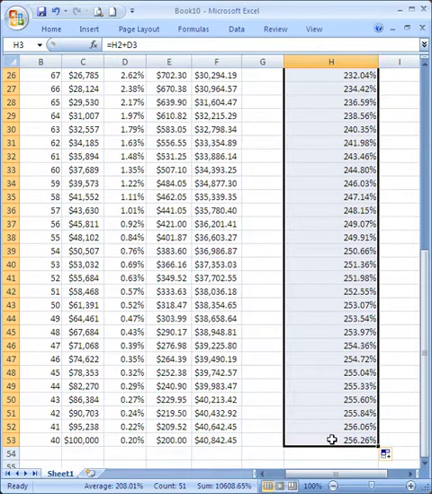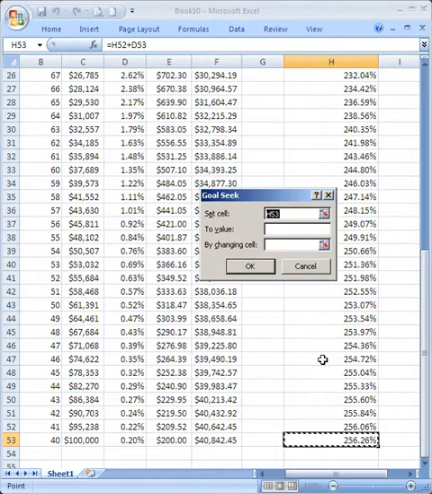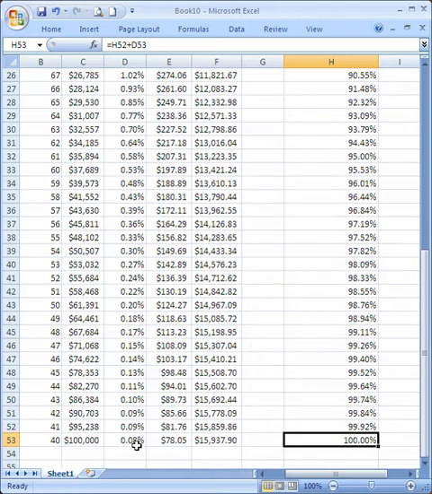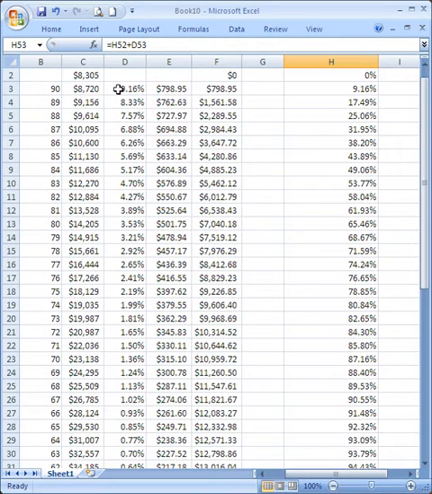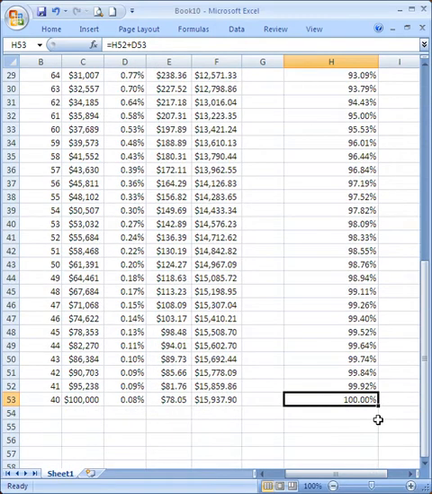Let's fix the problem using goal-seek. We'd like this value here to be 100%, and we'll get it by changing this value down here. There. Now we have a starting value that, if it increases 10% each year, gives a chance of dying in each year, so that our total chance of dying in one of the years, from 40 up to 90, is 100%. Now we've fulfilled the requirements of the problem, and as it turns out, there's nothing left to do.